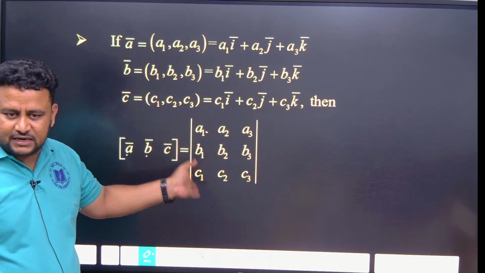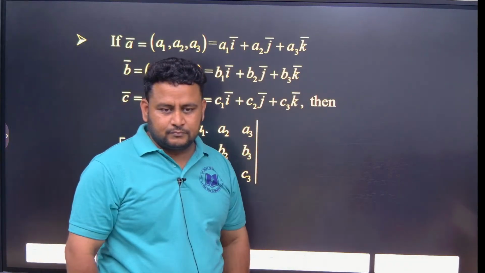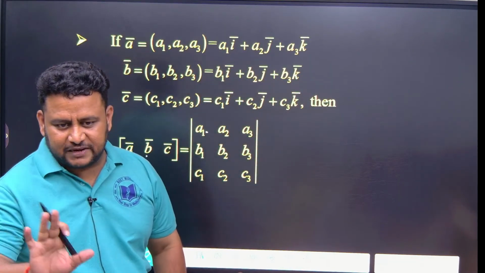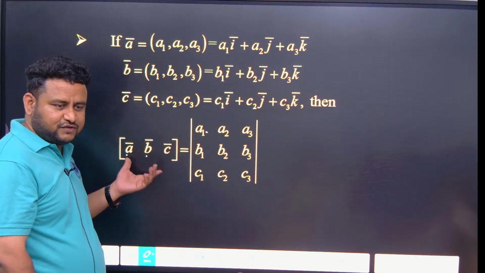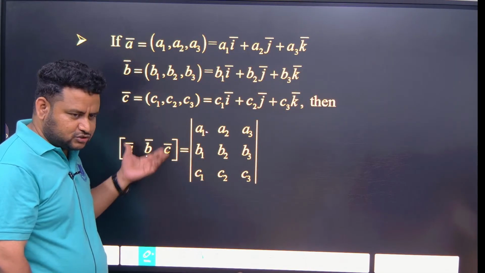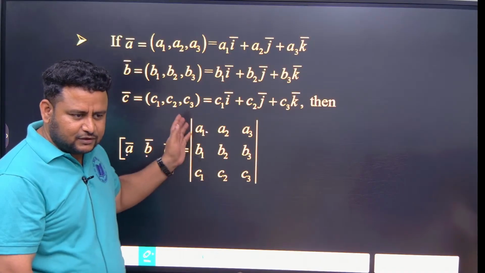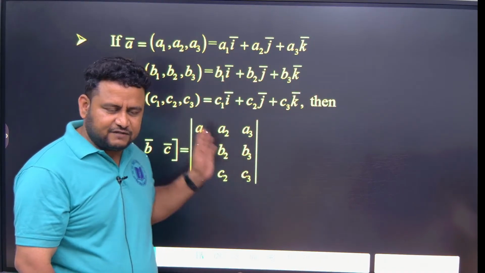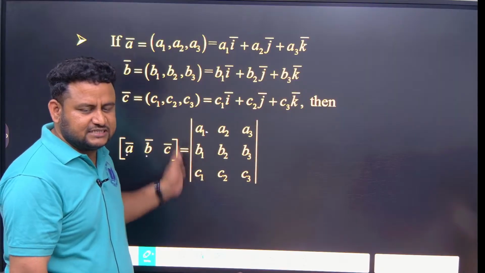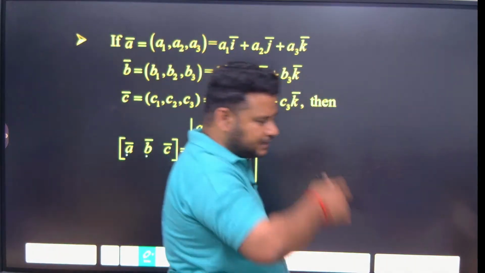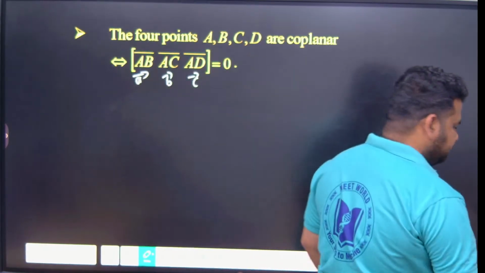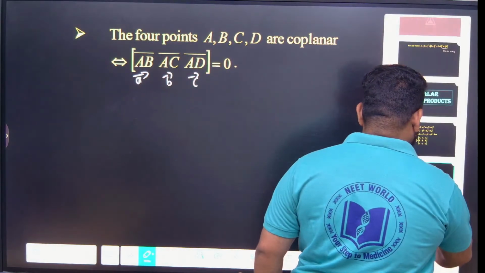But if they are coplanar, you make this determinant equal to 0. I am saying box so that you understand: box of ABC is the determinant, and it will be equal to 0 if the vectors are coplanar. Clear? Please make a note of it.